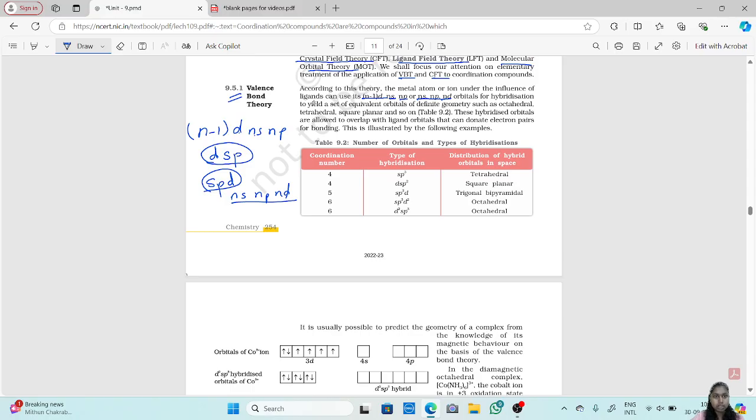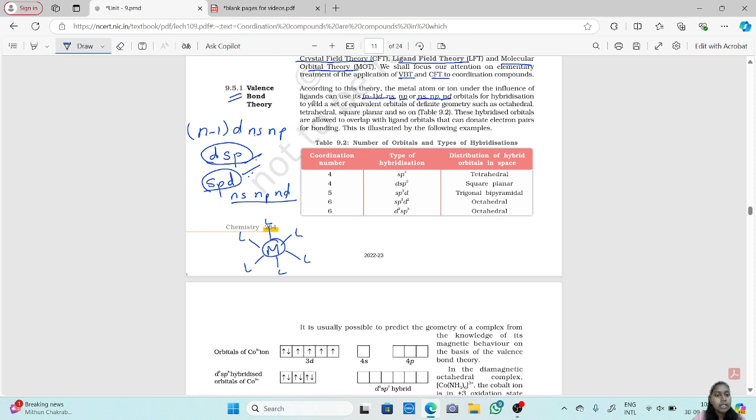According to valence bond theory, the central metal atom or ion is always under the influence of ligands, as there are ligands bound to it. Under this influence it can undergo any one of these hybridizations to yield a set of similar orbitals with a fixed geometrical shape.